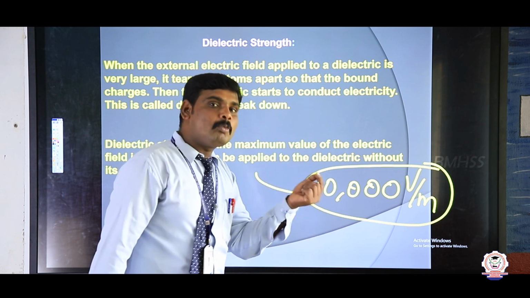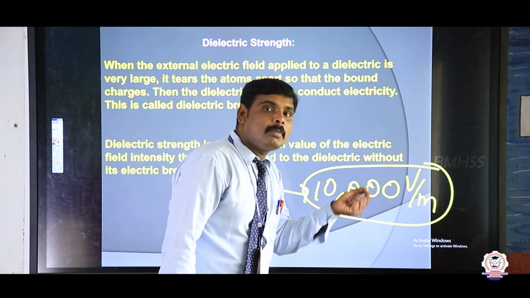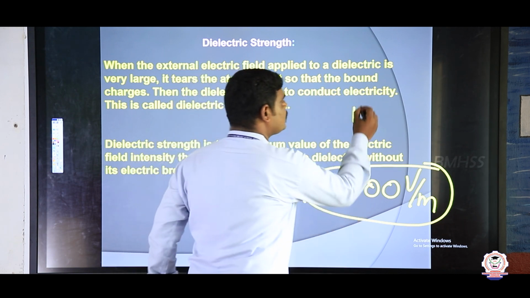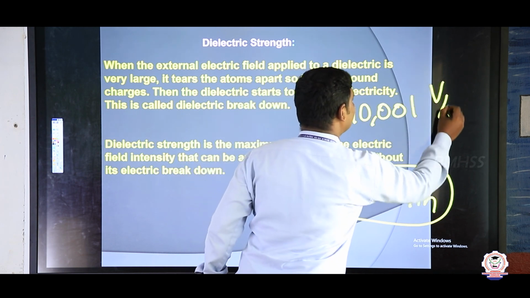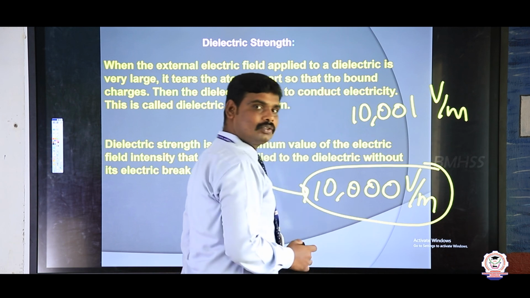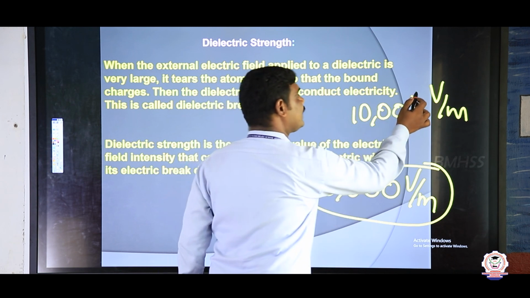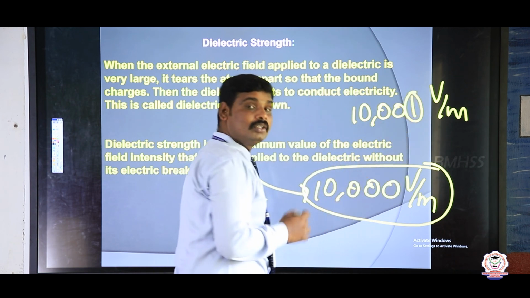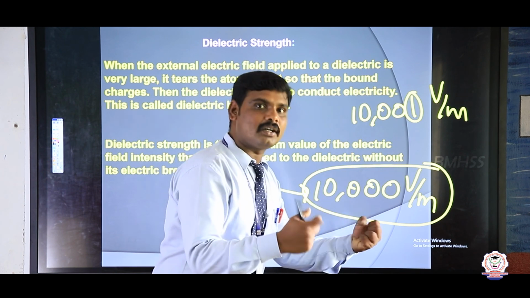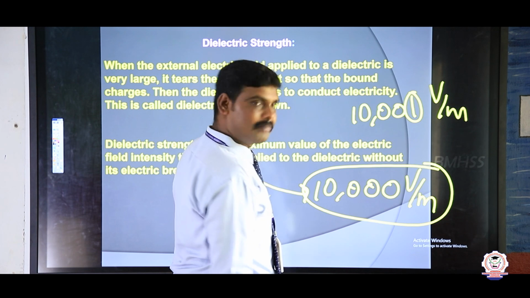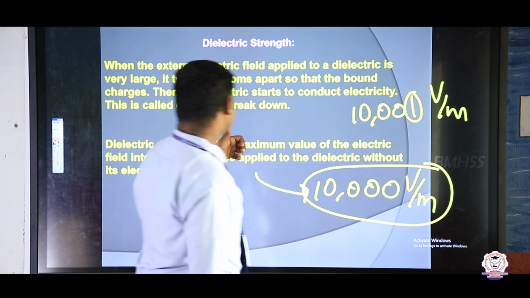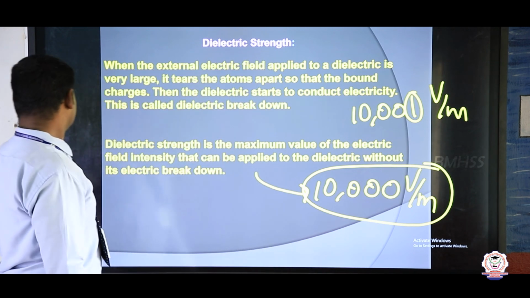If I apply the minimum amount beyond that, that is 10,001 volt per meter, with that extra one it will tear the atoms of the dielectric. That is called breakdown. Okay, right? Next.